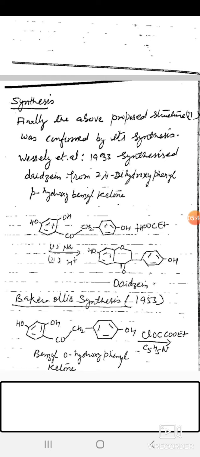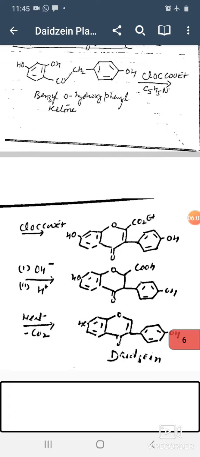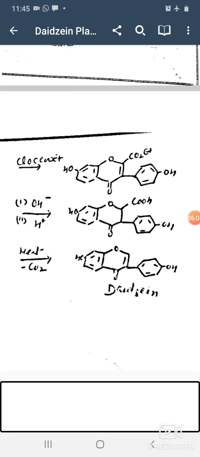Next, Baker-Ollis synthesis. It is from benzyl orthohydroxyphenyl ketone reacting with chloroethyl acetate in the presence of pyridine. We obtained the structures which, on hydrolysis and acid catalyzed reaction, then heat and removal of carbon dioxide, give daidzein.